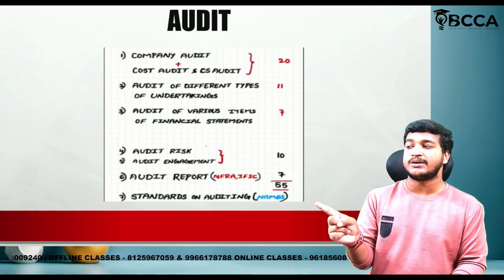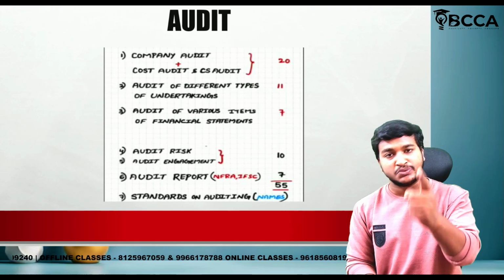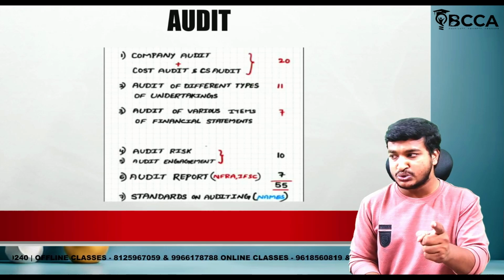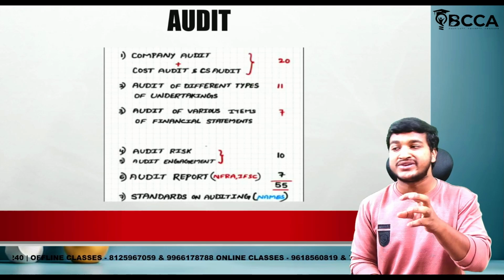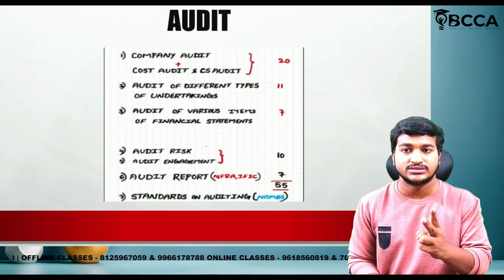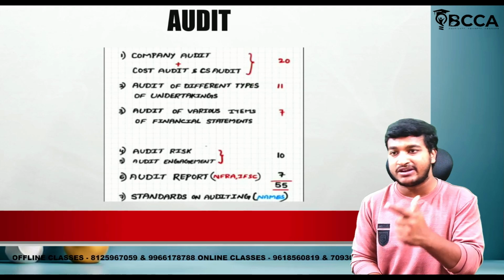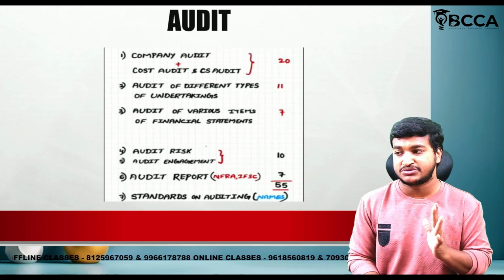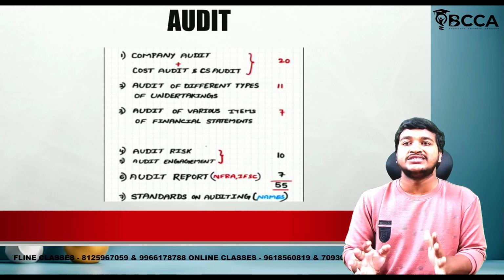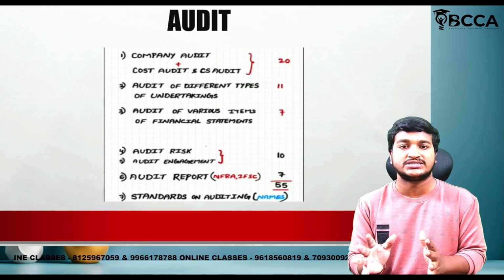But second chapter, I'm requesting all the students, whoever watching this video, especially my dear Telugu students, audit of different types of undertaking. They will ask you 11 marks. So please, 11, if you bifurcate, one 7 mark question plus 2 MCQs. I will tell you very easily how to get 10 out of 11 or 9 out of 11, please.